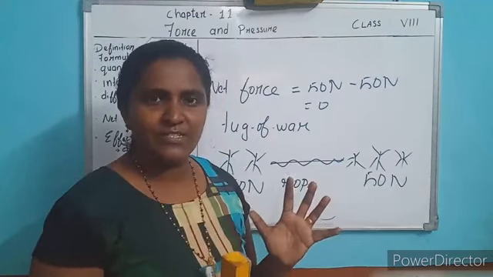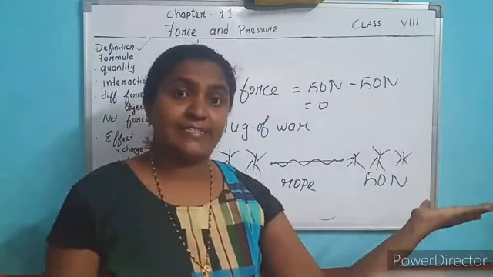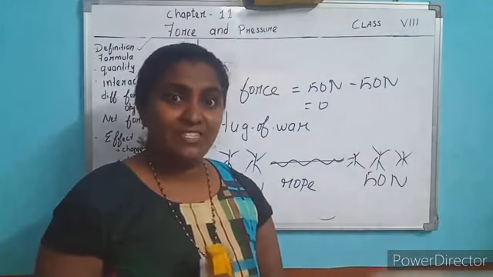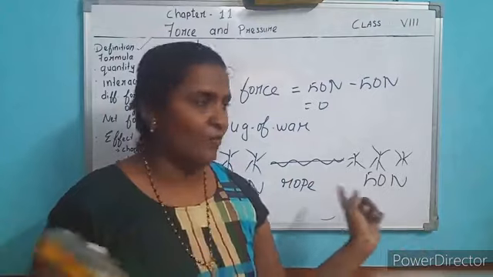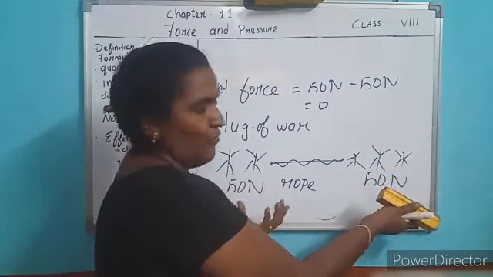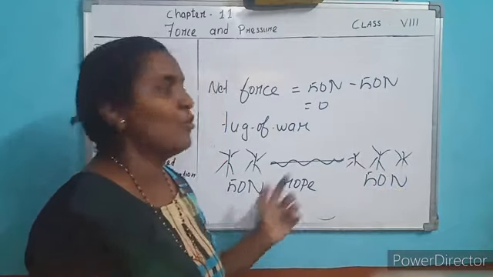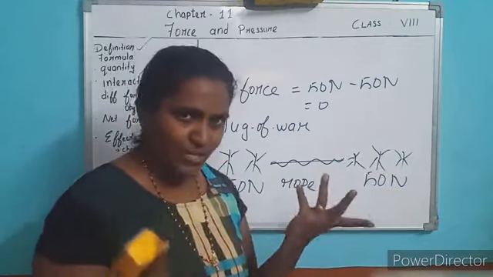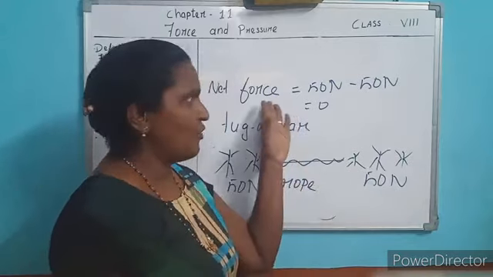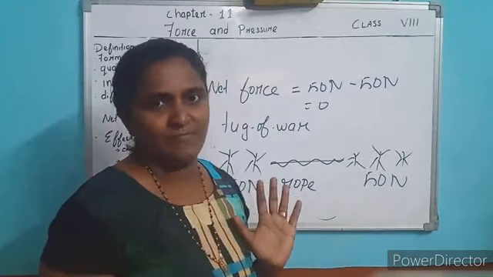What is net force? It is a difference between the two forces which are existing in opposite direction of an object. Both sides of the object, two types of forces applied. Here one man, here one man, both are same. There is no net force. Okay. How do you find net force? Subtract these two forces.